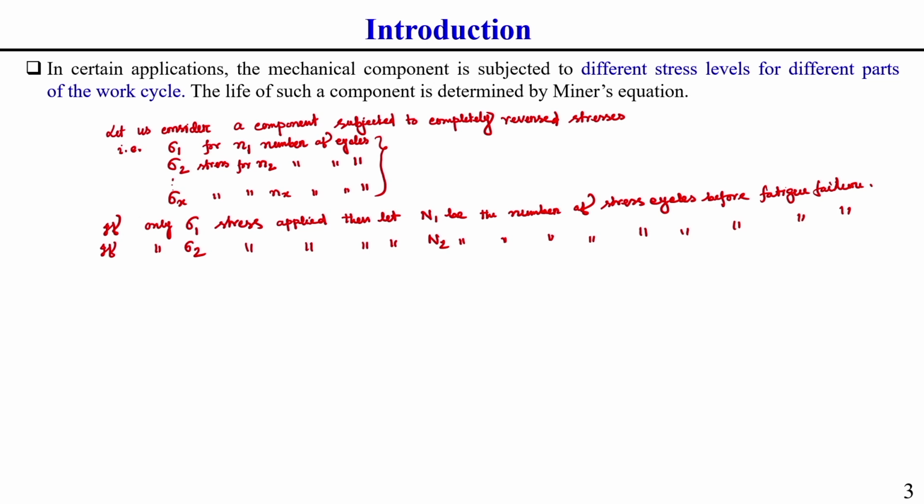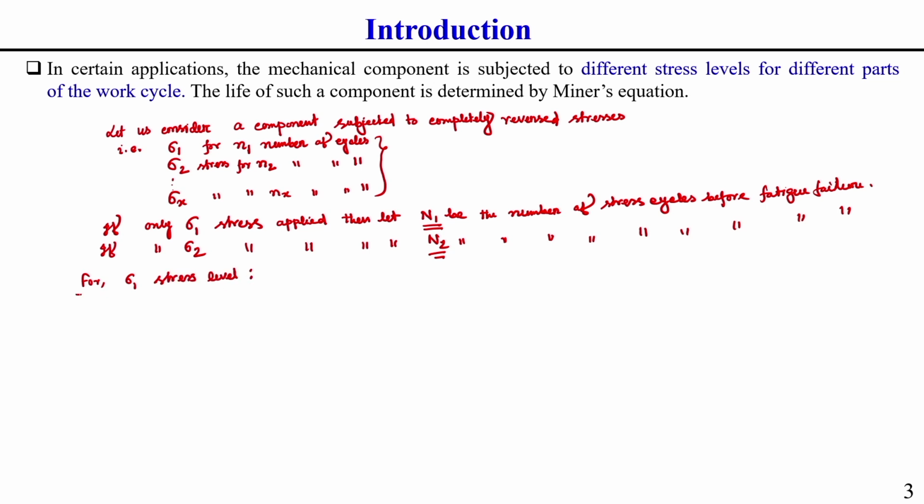If only one type of stress sigma 1 is acting, let us consider N1 its fatigue life, meaning it can sustain N1 number of cycles before failure. If sigma 2 acts, then let us consider capital N2 the maximum number of stress cycles it can be subjected to before failure.